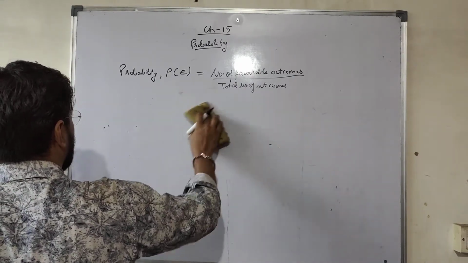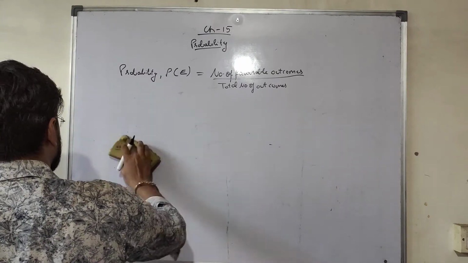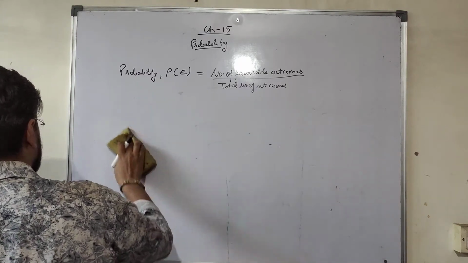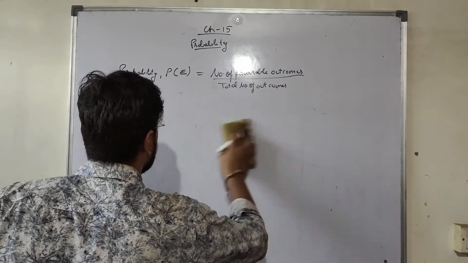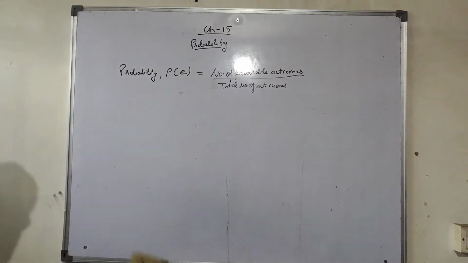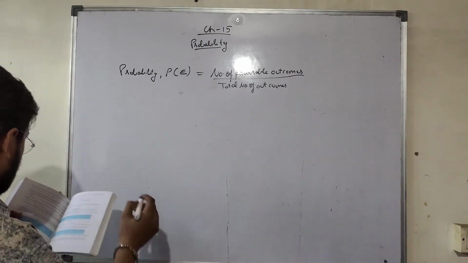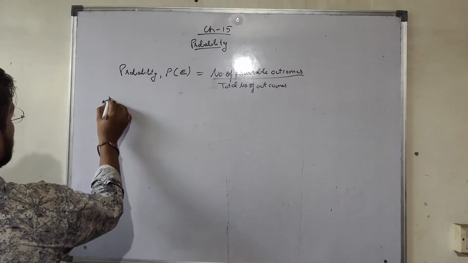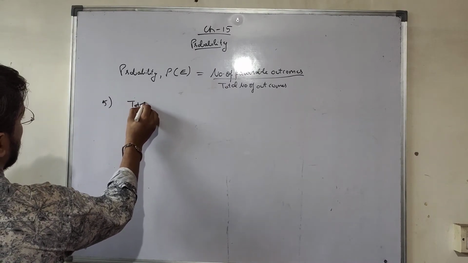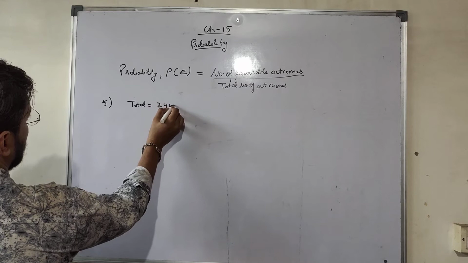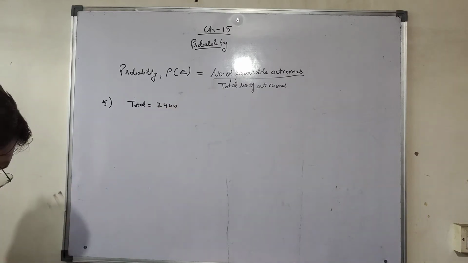So question number 5. In question 5, an organization selected 2400 families, so the total is 2400. The survey is given.